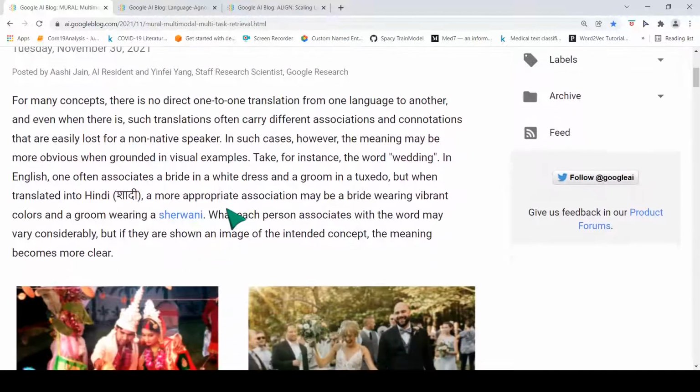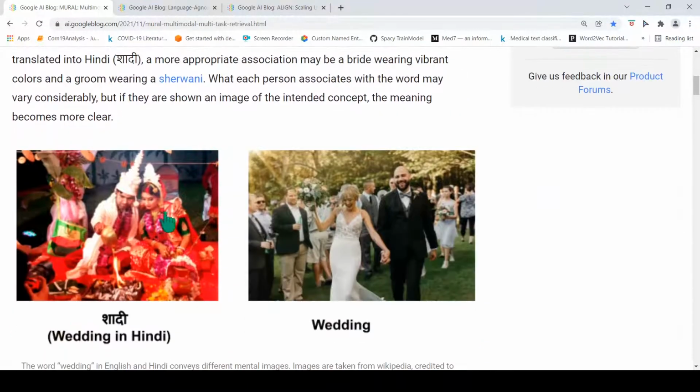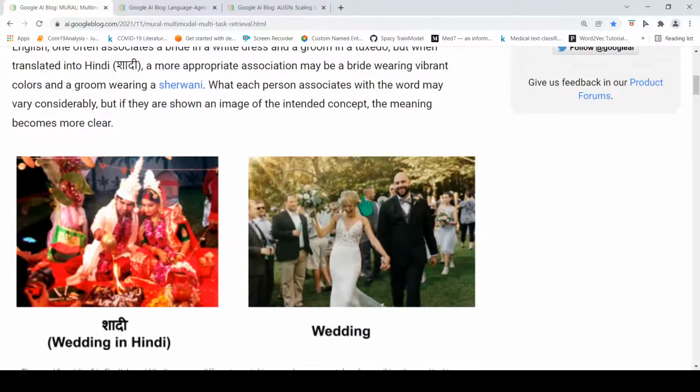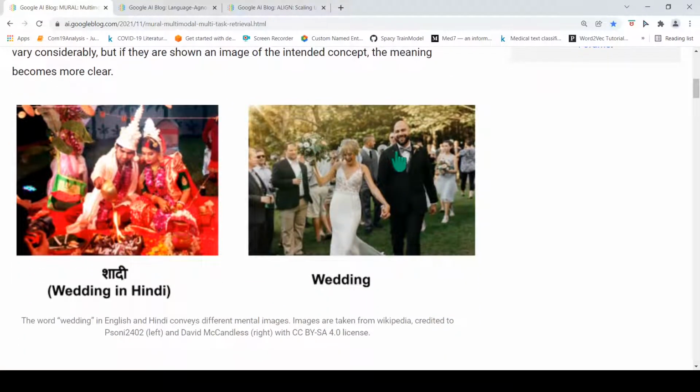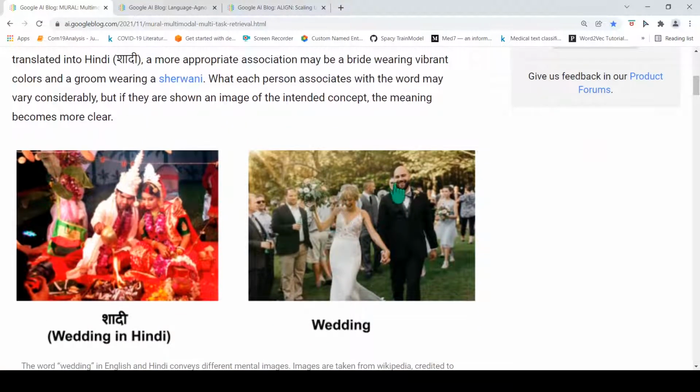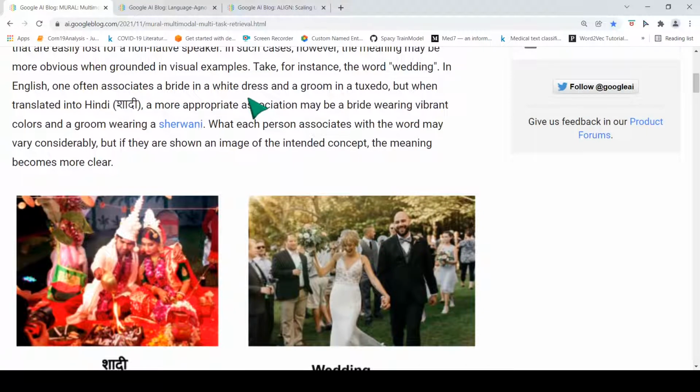The key idea is that there is no direct one-to-one translation from one language to another. Even if a translation is present, there could be different associations and connotations that are easily lost for a non-native speaker. Take this example. There is this word in English called wedding. If you imagine the English word wedding, you typically associate it with a bride and a groom with the appropriate dressing, right?